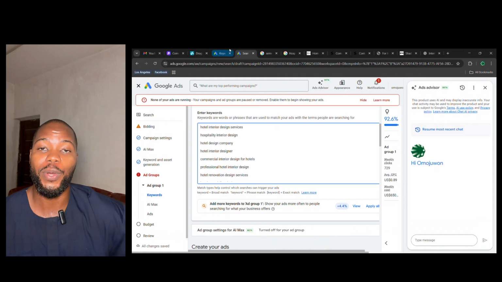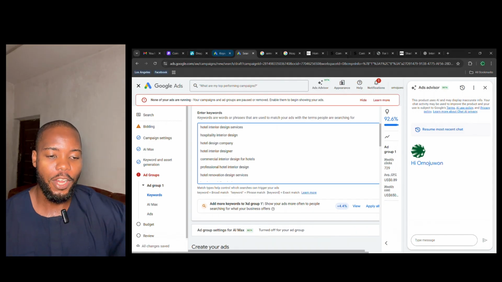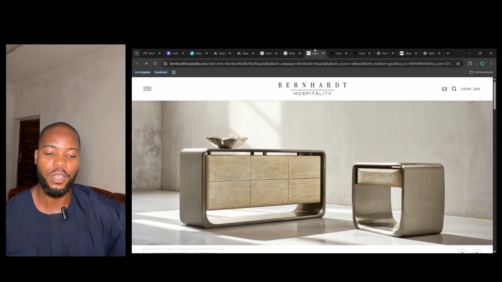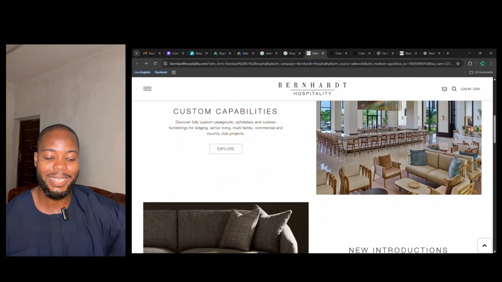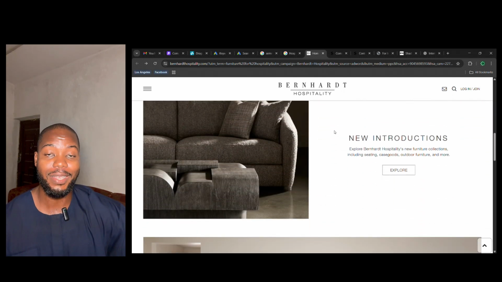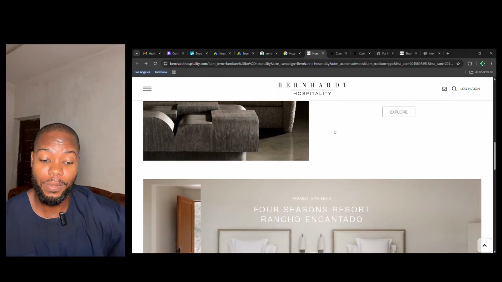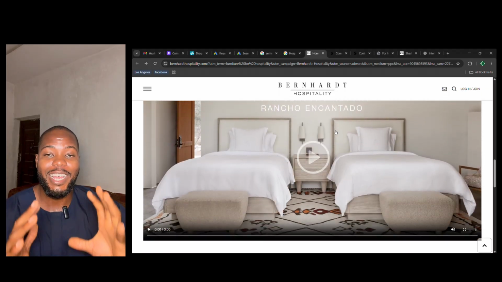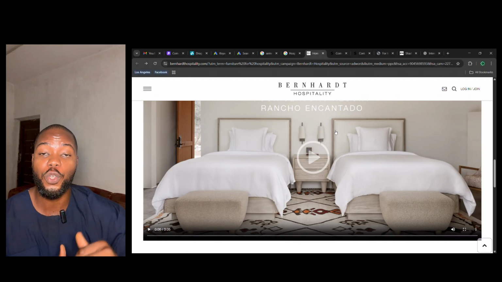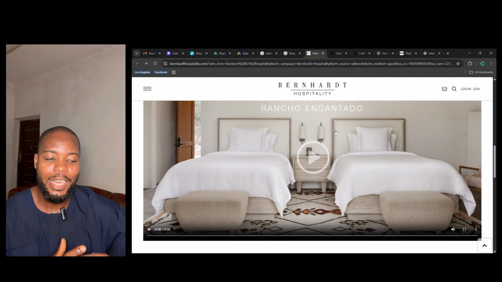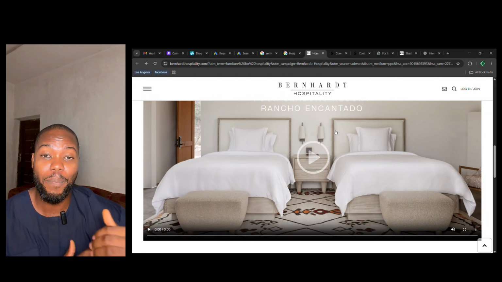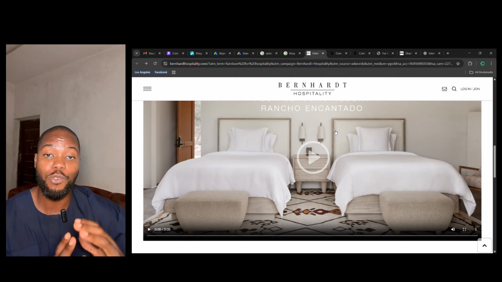Now, where do you send your clients? This is very, very important. A lot of people send their clients to their website, and sometimes it can get very, very overwhelming. You want to send your clients to a specific landing page. When you send your clients to your website, there are so many buttons and things that can confuse them from taking the right steps. You might have a very fantastic website, no doubt, but sometimes a specific landing page helps to improve your conversion. I'm not saying that your website will not get you conversion, but it doesn't work as well as sending them to your landing page.